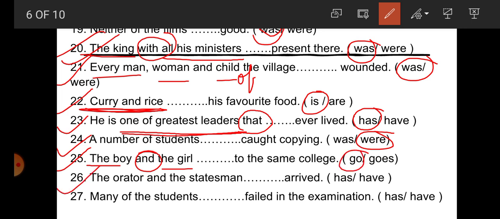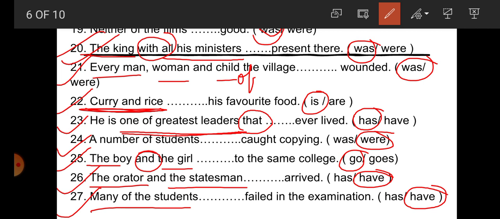26. The orator and the statesman dash arrived. Again, student, the orator and the statesman are two different persons, because there are two articles used here, the and the again. That's why it is plural. So have is correct. 27. Many of the students dash failed in the examination. Many of the students here indicates plural. That's why the subject is plural and the verb must be plural. So have is the correct one.